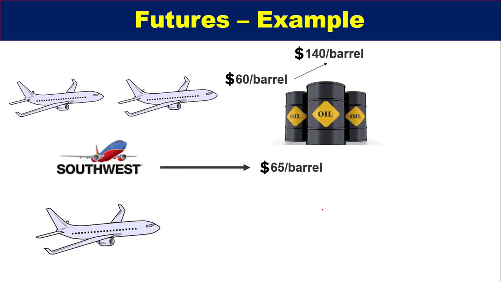Then a year later, in 2008, when oil prices increased from 60 to 140 dollars a barrel, Southwest was making money on their $65 oil future contract, and they easily hedged the risk of price rise, the future exchange risk. In this way, Southwest Airlines reduced the effect of the oil price rise by hedging it using futures contracts. This is the real-time example that happened in 2007, and after that, most airline companies used to trade in the futures market to hedge the future exchange risk.